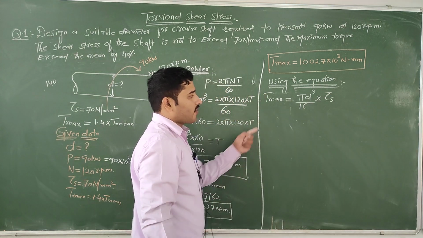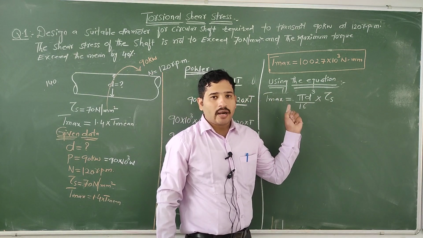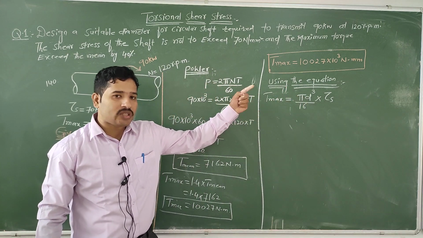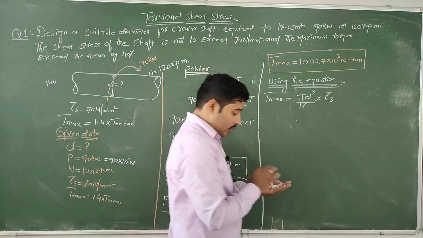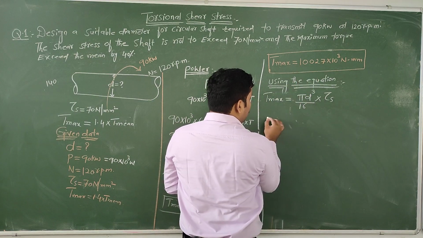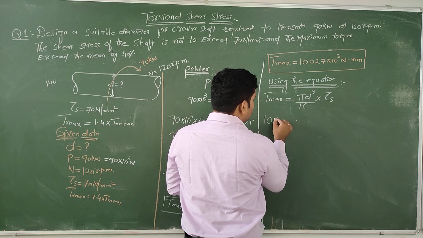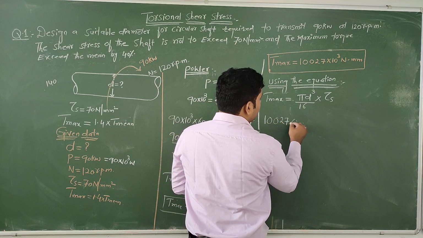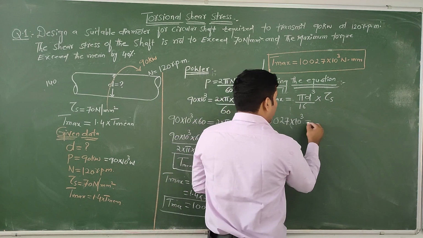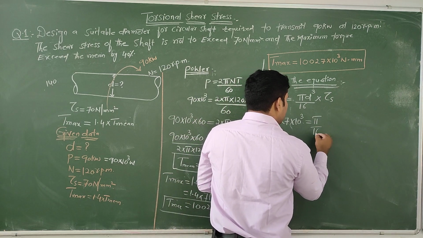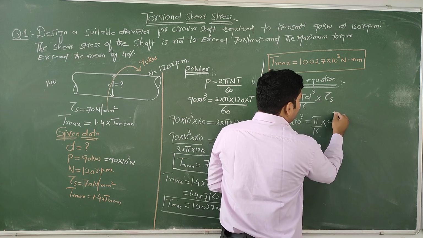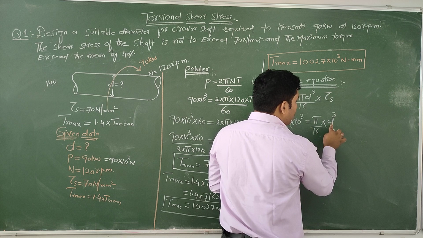What is the formula given? T max equal to pi d cube by 16 into shear stress. Is it right? Then T max, how much we got here? 10027 into 10 power of 3 equal to pi by 16 into diameter of a circular shaft, we need to find out, keep as it is.